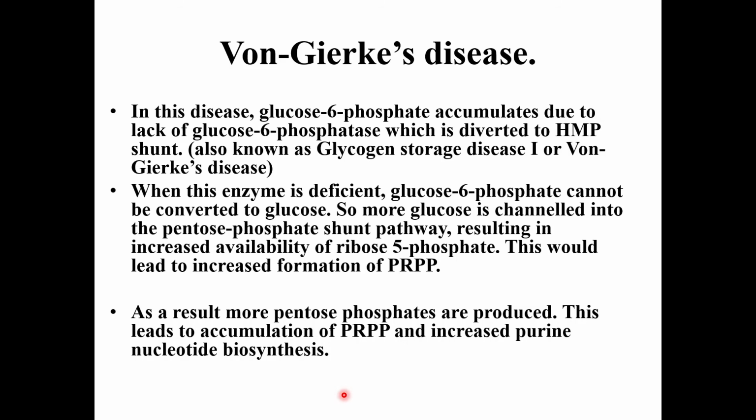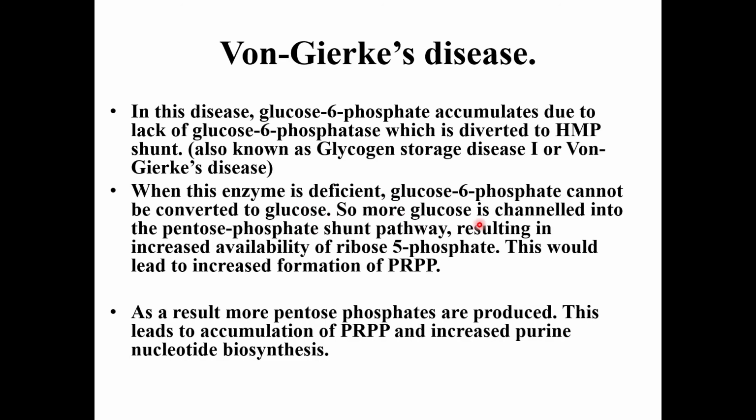Now next is von Gierke's disease. This is one of the glycogen storage diseases, glycogen storage disease 1. In this disease, glucose 6 phosphate accumulates due to the lack of the enzyme glucose 6 phosphatase, and is diverted to the HMP shunt. When this enzyme is deficient, glucose 6 phosphate cannot be converted to glucose.